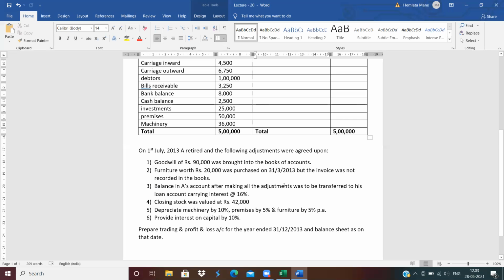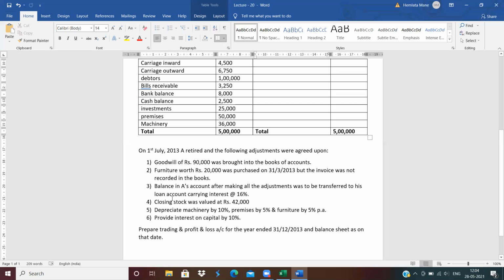Next is the balance of A's account after making all the adjustments. When A retires from the business, close the column of A and transfer the balance of A to the loan account, just like we did in the last video. The balance of the partner who has retired from the business should be transferred to his loan account, carrying interest at 16%.